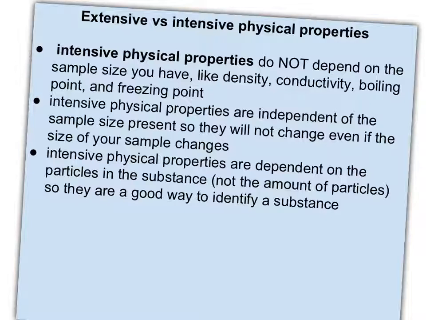So intensive physical properties apparently are dependent on the actual particles in the substance. So no matter how small a sample you have, those particles are going to be the same particles, arranged the same way, attracted to each other the same way. So it doesn't matter how big or small a substance you have, since it's actually dependent on the particles in the substance. This makes intensive physical properties an excellent way to identify a substance.